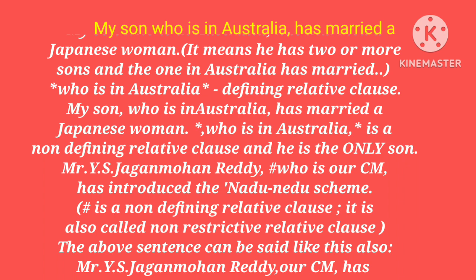A few more examples. My son who is in Australia has married a Japanese woman. It means he has two or more sons, and the one in Australia has married a Japanese woman. Hence, who is in Australia is a defining relative clause. My son, who is in Australia, has married a Japanese woman. Here, who is in Australia, kept between two commas, is a non-defining relative clause, and he is the only son.